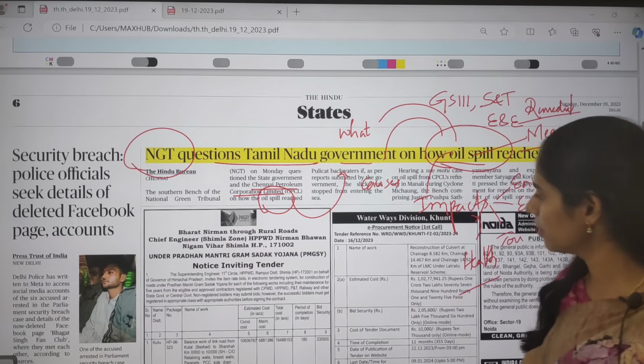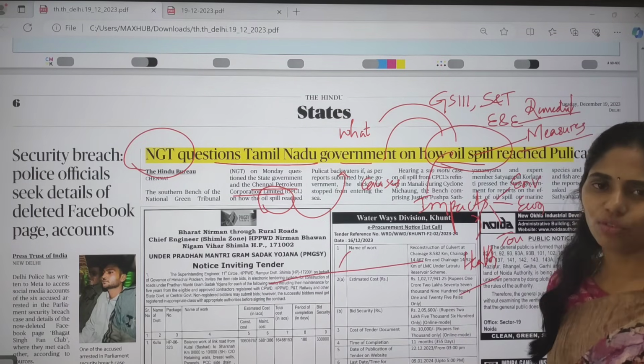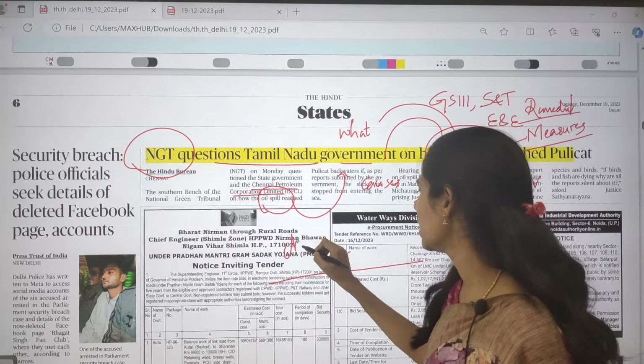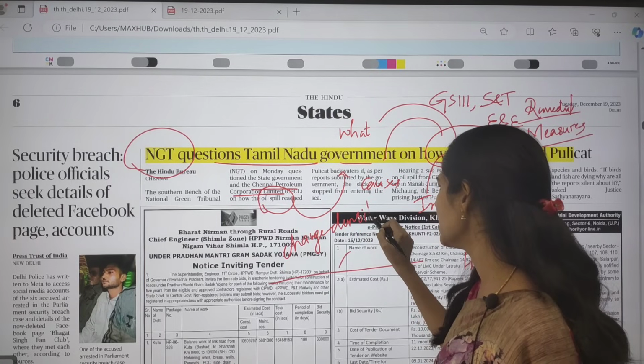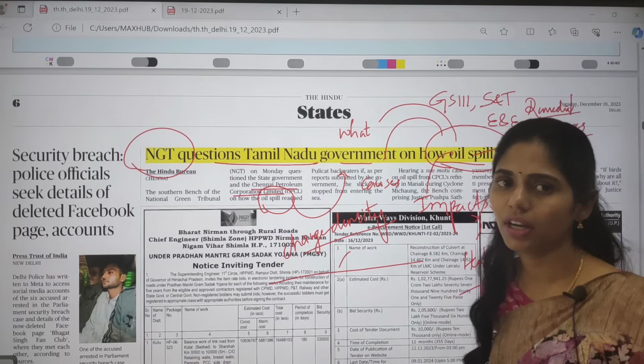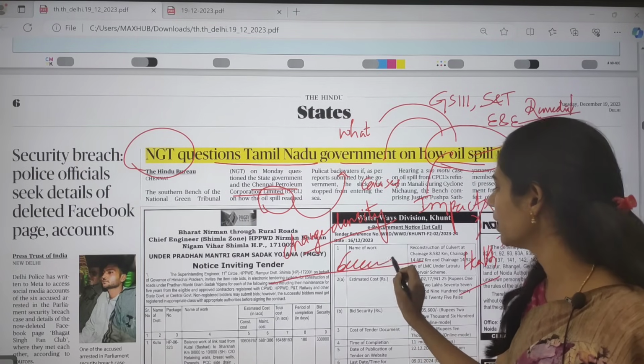So an oil spill is nothing but oil on water. Whenever we pour the oil, what happens? Because of the change of density, that is, the density of oil and water is not equal, oil is less dense, so it will be floating on the water.